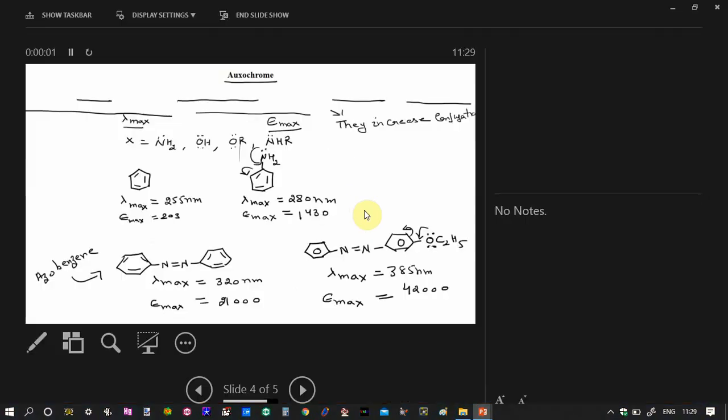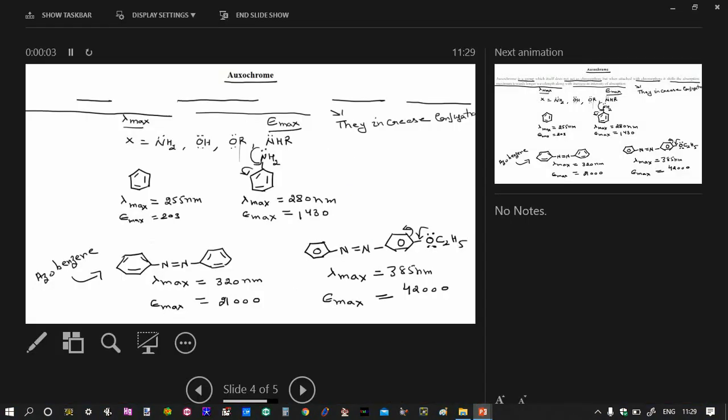So here we can say this ethoxy group acts as an auxochrome. This ethoxy group can be considered as an auxochrome.